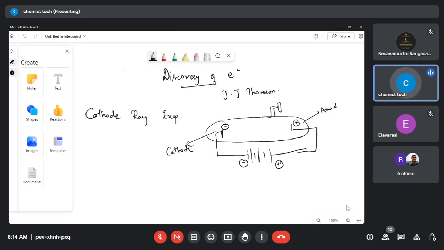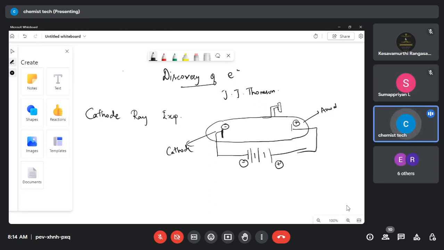Yeah, students, what is the use of a vacuum pump? Removing the air inside it. Very good. We can control the pressure and take the air molecules out of the glass tube. So this is our vacuum pump, which will control the pressure inside it, and this experiment was happening at a very, very low pressure. So to control the pressure, we are using it.